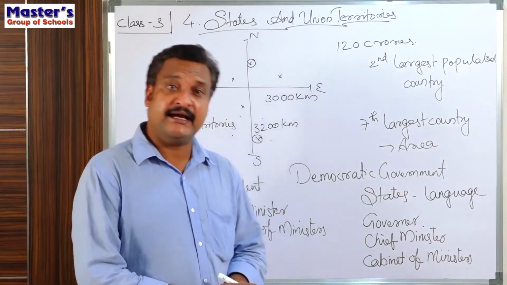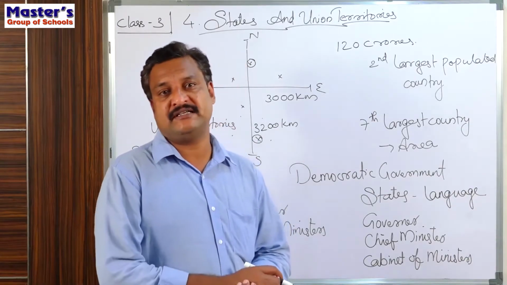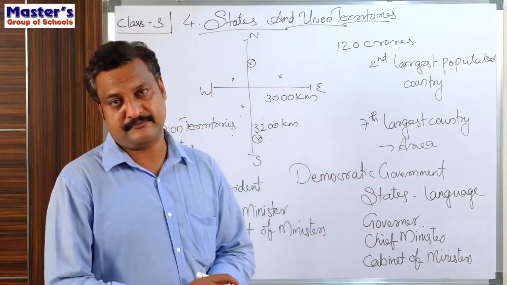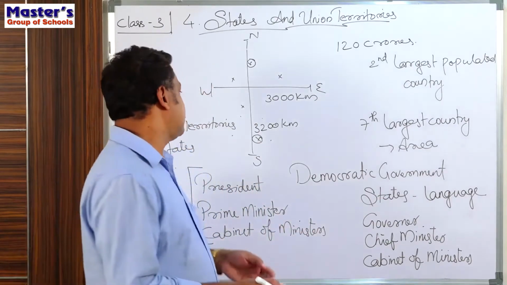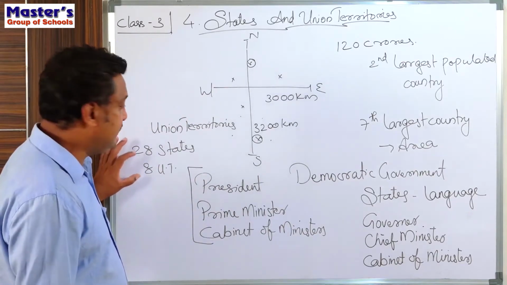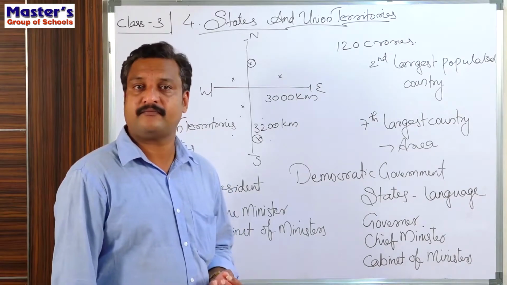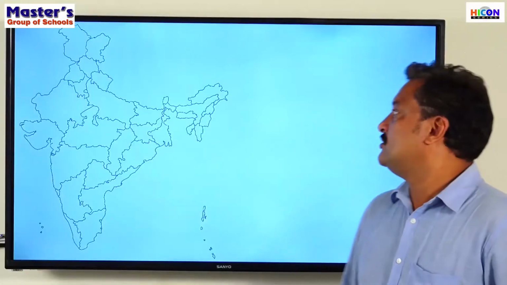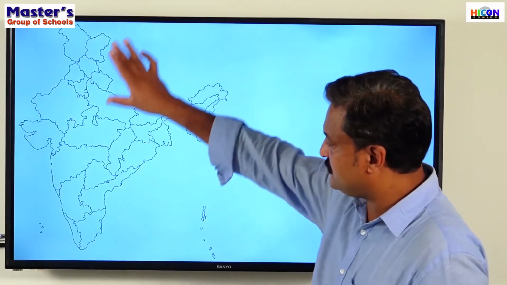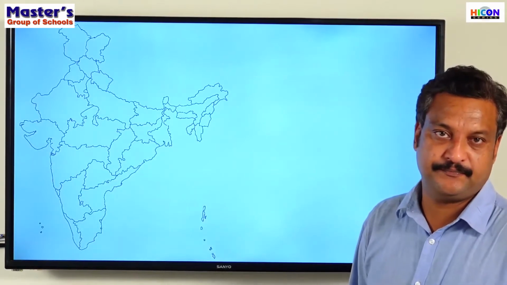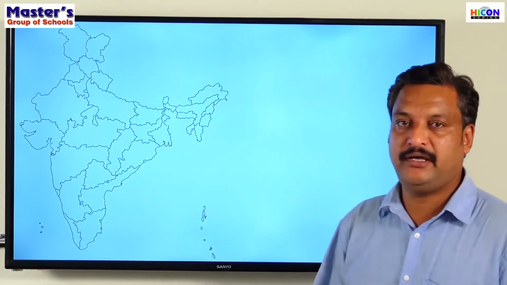As India has a capital called New Delhi, every state has a capital city from where the entire governance is happening. So in this lesson, what today we are going to learn is which are these 28 states in India, which are the 8 union territories in India, and which are their capitals. So this is a map of India, and here we can see the outlines of the different states in India. Now we will start with the states one by one.